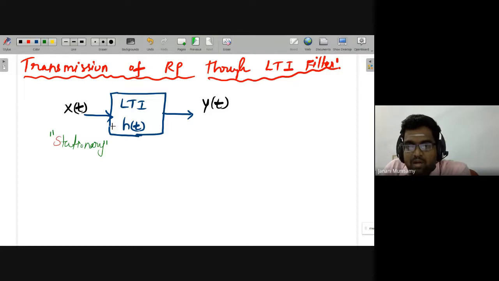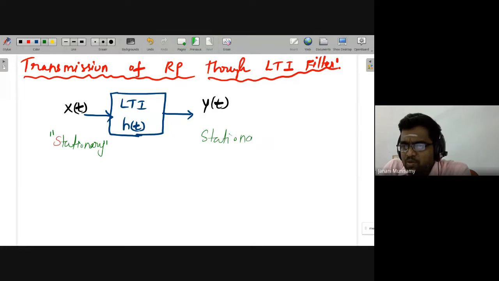But if the random process is stationary, and we already know a stationary random process means all the statistical parameters remain the same, independent of time, then definitely at the output we will also get a random process that is stationary.